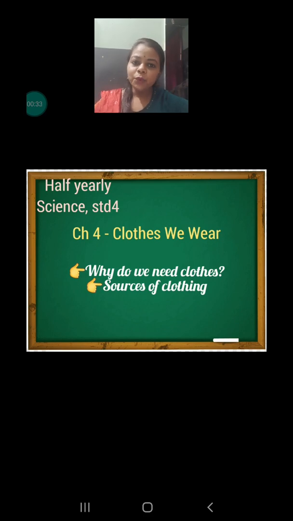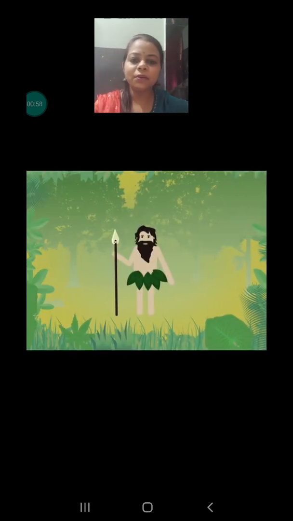Why do we use clothes? Clothes are used to protect our body from different climatic conditions, from heat, cold, wind, storm, and insects and dust also. So these clothes are very important. So to know about clothes is very important, isn't it? So let's start our chapter.